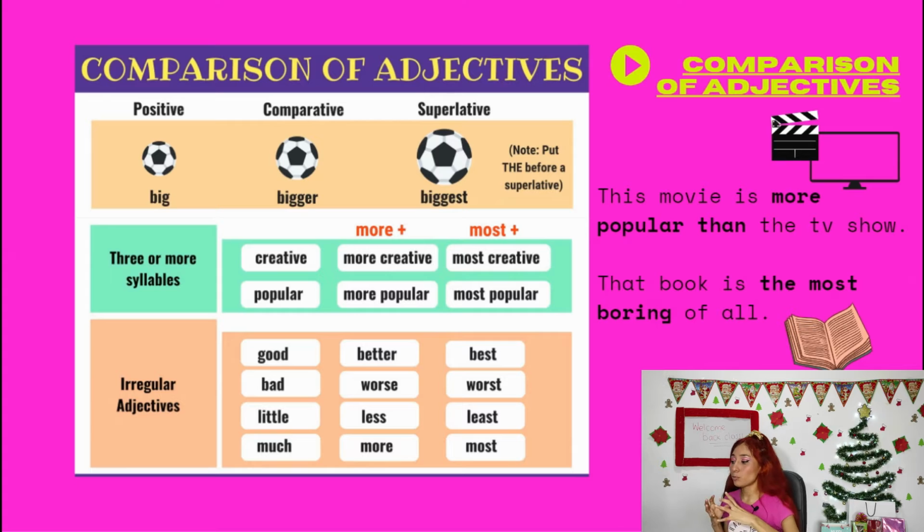I'm comparing this book with all of the books in the world, okay? So that's it. Yes, so this is why I'm using a superlative, because boring is a long adjective. We are going to use the most, okay?